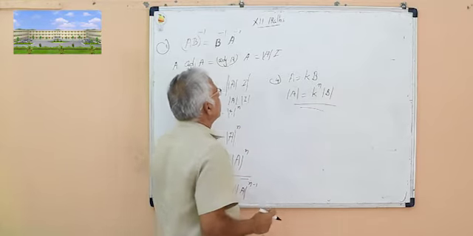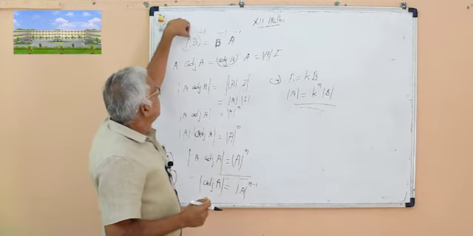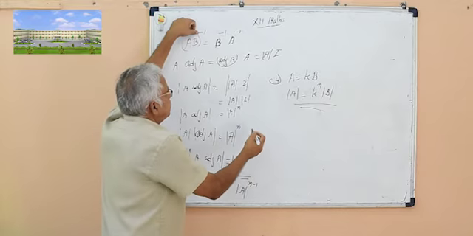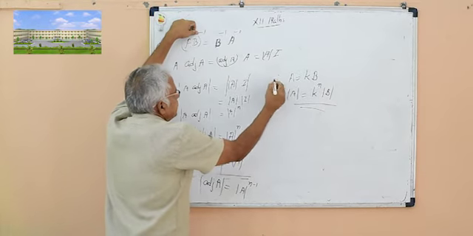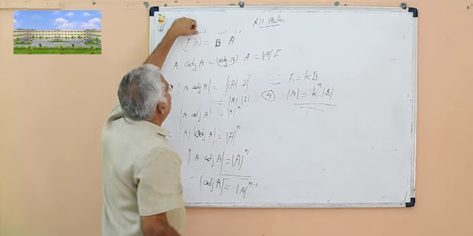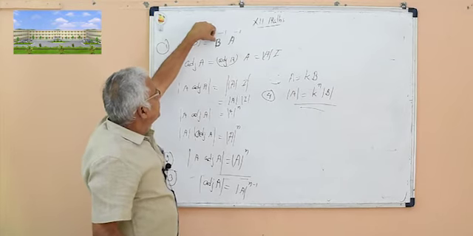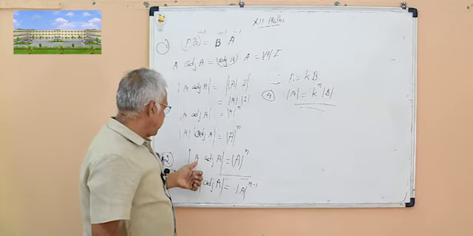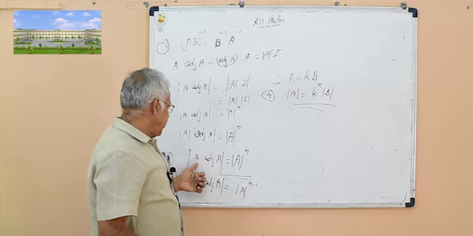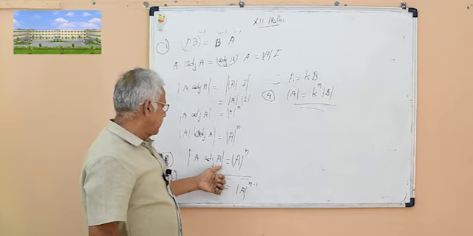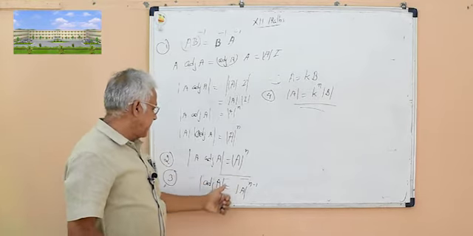So, result number 4: (AB) inverse is equal to B inverse into A inverse, and the determinant of A into adjoint of A is equal to determinant of A raised to n.